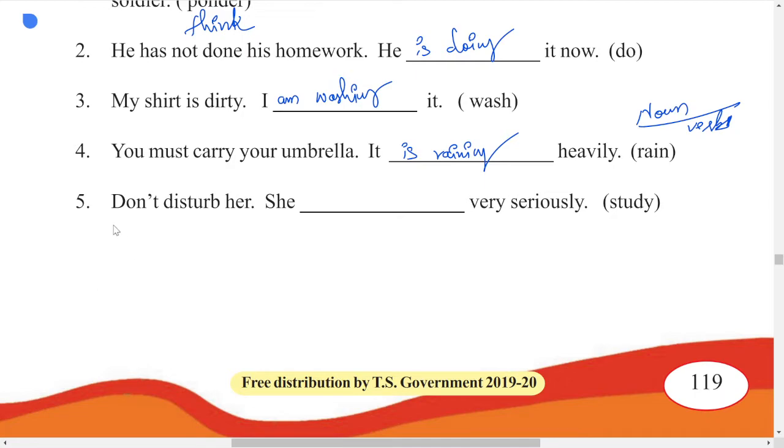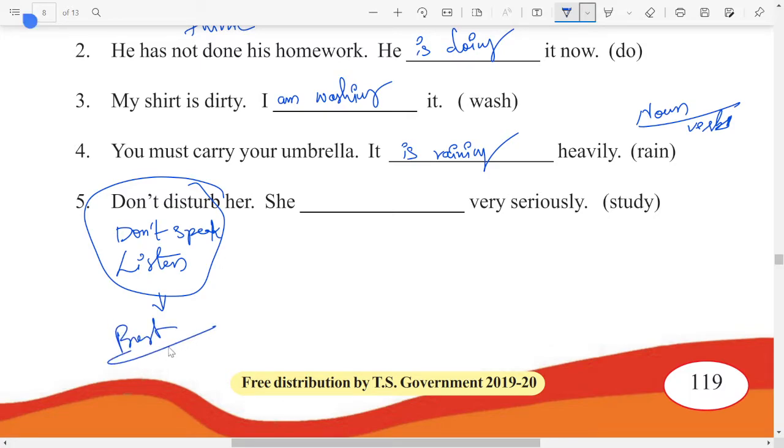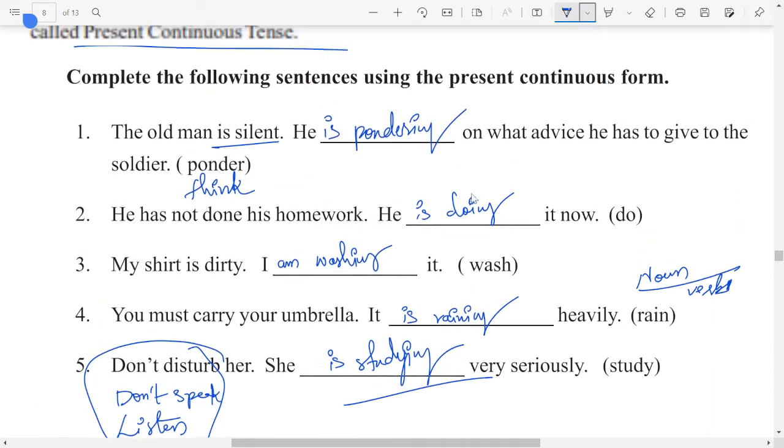Don't disturb, don't speak, listen. These are used with the present continuous. You might get this type of question. So, don't disturb her. She dash very seriously. She is studying very seriously. So these are all present continuous actions, which are used with V4 and a suitable helping verb.